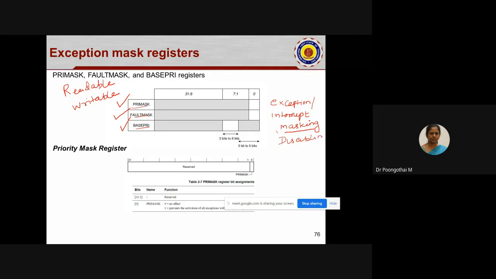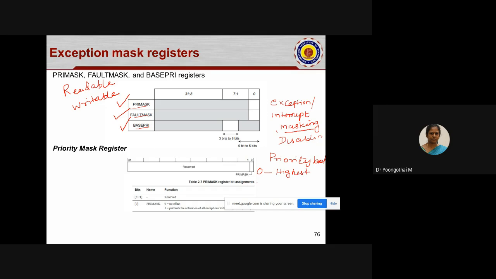According to your architecture, each exception or interrupt has a priority level. Here, the smaller number is the higher priority. Suppose the number is 0, it receives the highest priority.